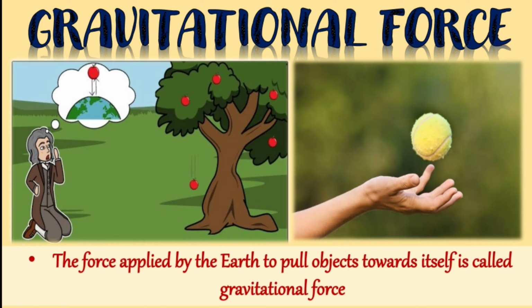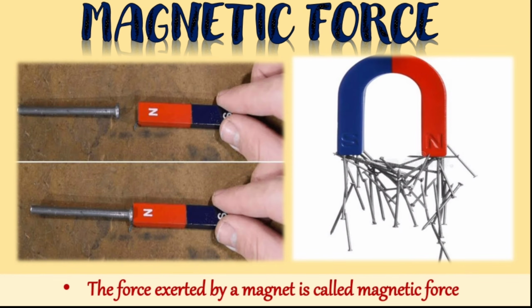Means you are throwing the object in the upward direction, the force will act in the opposite direction, means the object will come downwards. The speed of the object going upwards goes on decreasing and then it becomes zero. Then this object starts falling due to what? Due to gravitational force. Its speed also increases with the force of gravity. Remember this. So you can say that the force applied by the earth to pull objects towards itself is called gravitational force.